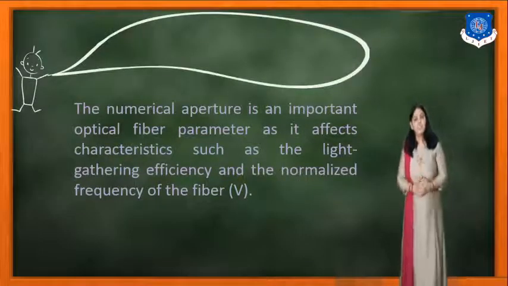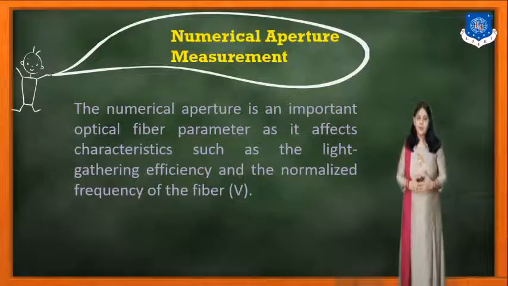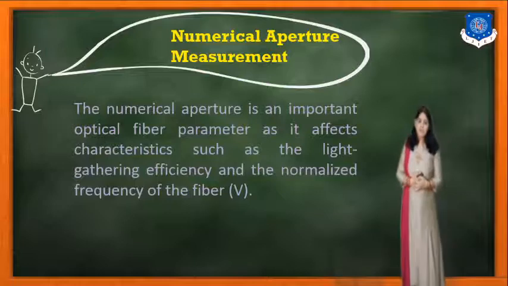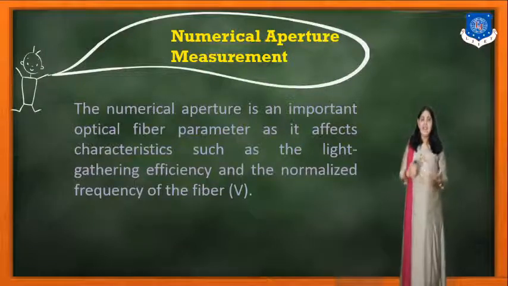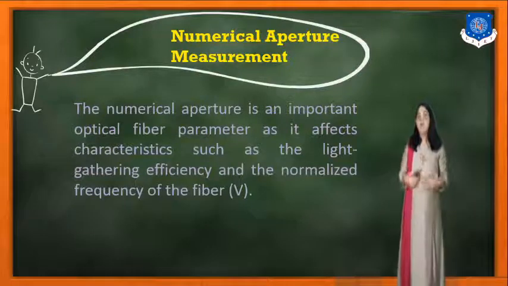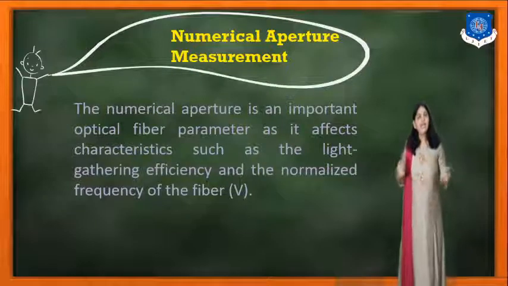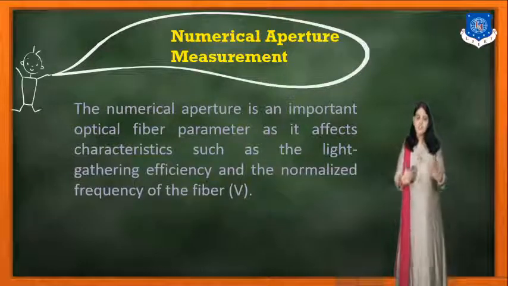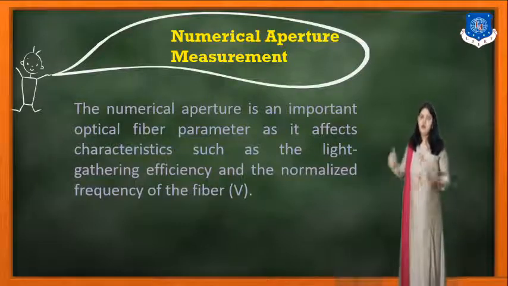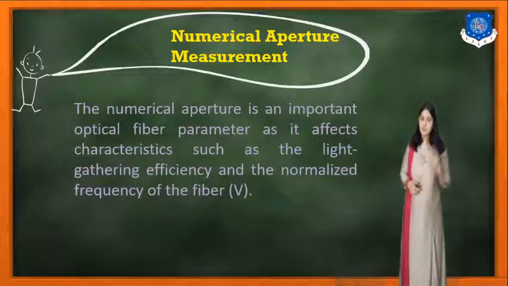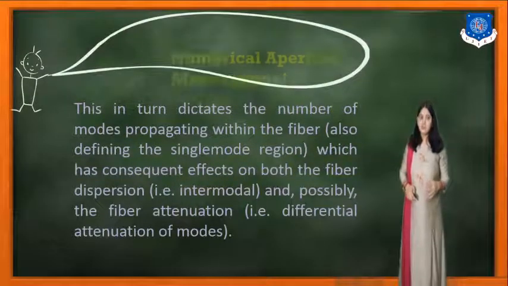Next is the numerical aperture. It is an important optical fiber parameter as it affects characteristics such as the light gathering efficiency or capacity and the normalized frequency of the fiber. We derived the numerical aperture in chapter number 2 and we know which parameters affect it. Now it is time to measure the numerical aperture.